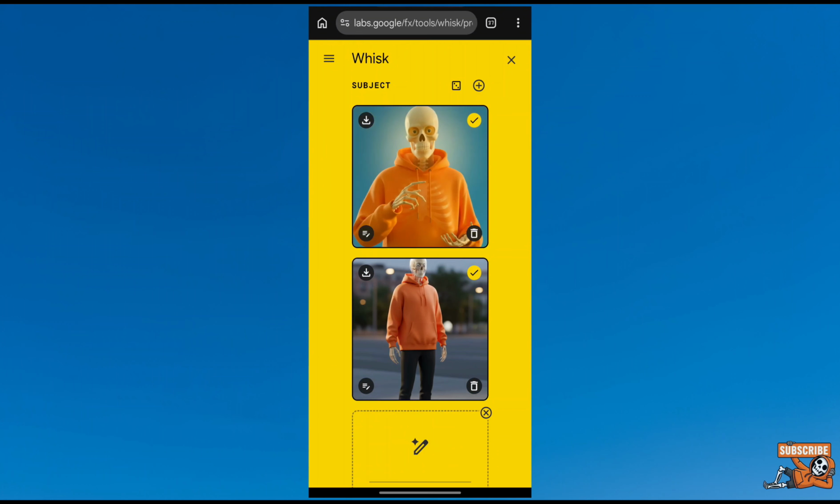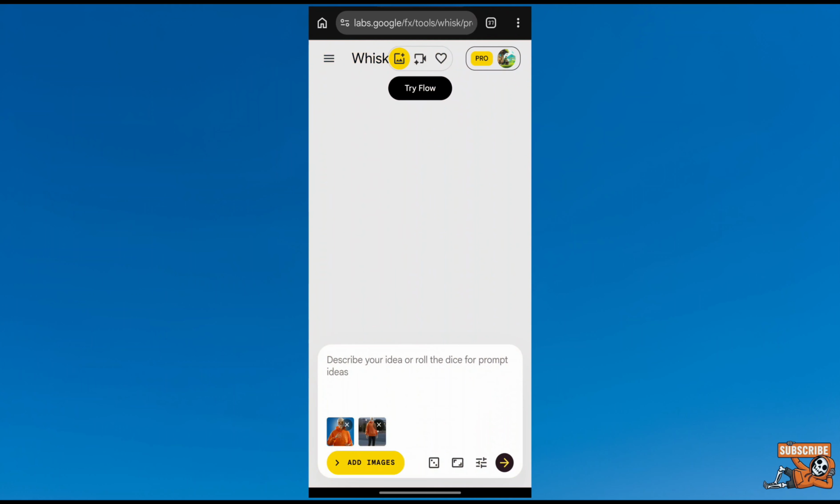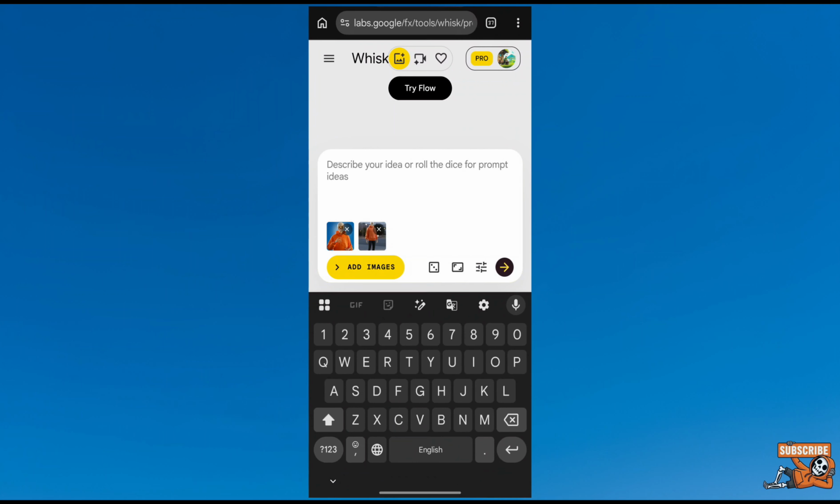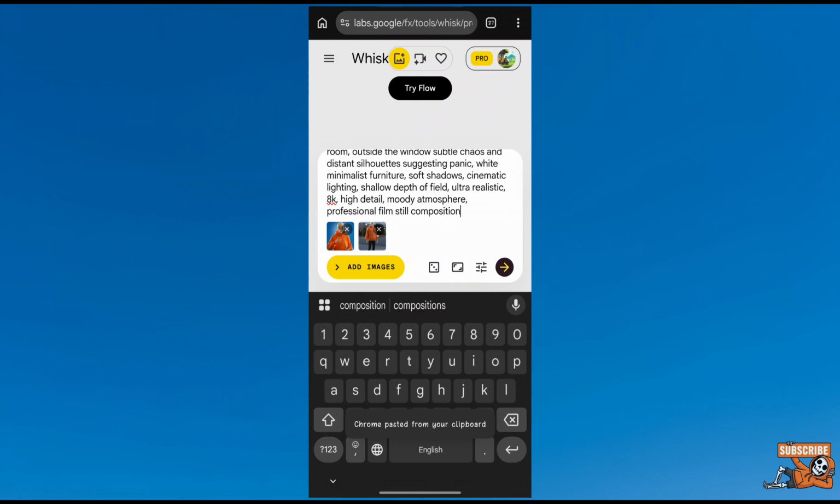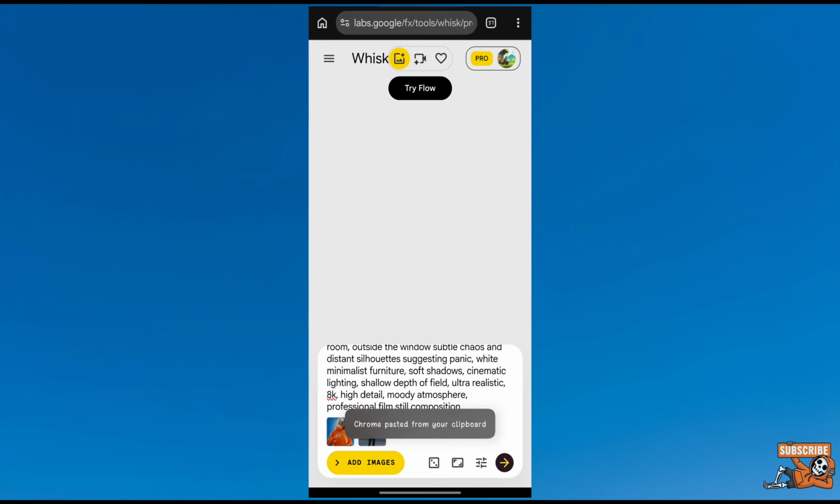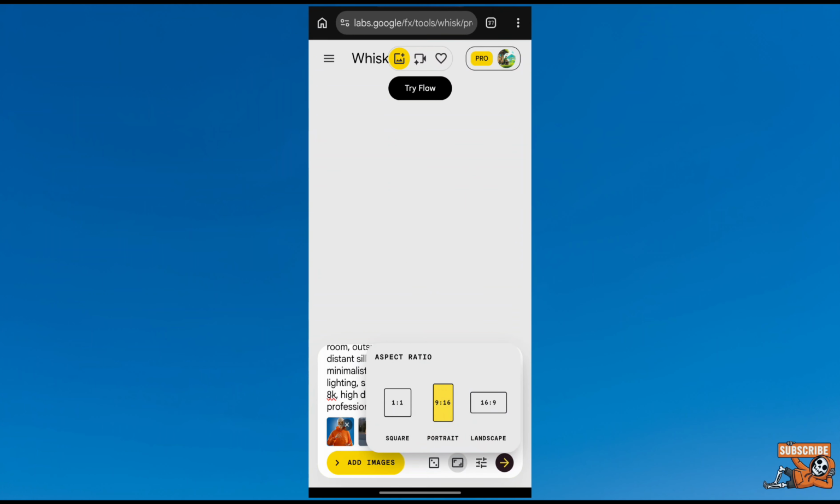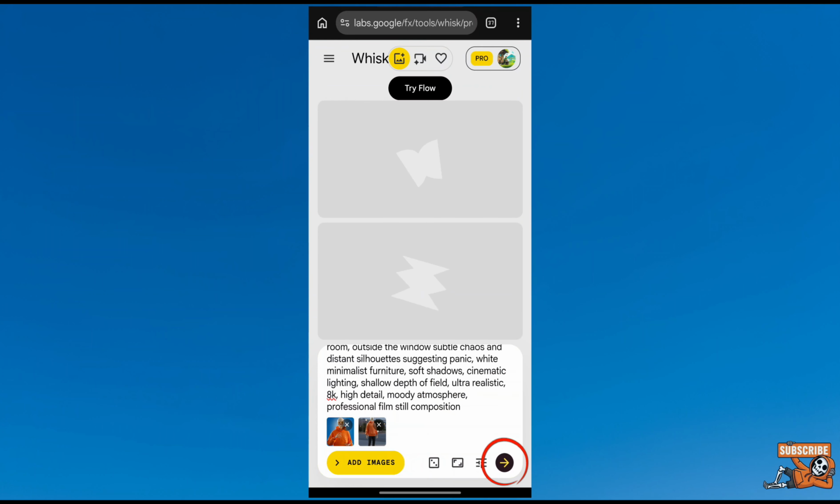Now select the uploaded character image and you can generate a consistent character for your videos. Next, paste your prompt from ChatGPT and set the aspect ratio to 9:16. Then press the arrow and wait for the results.